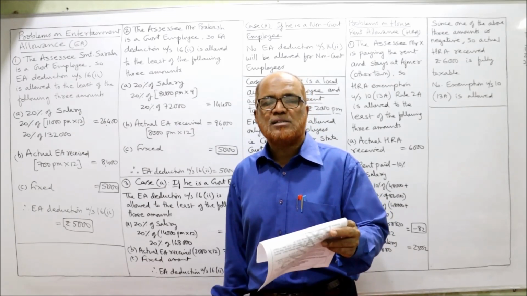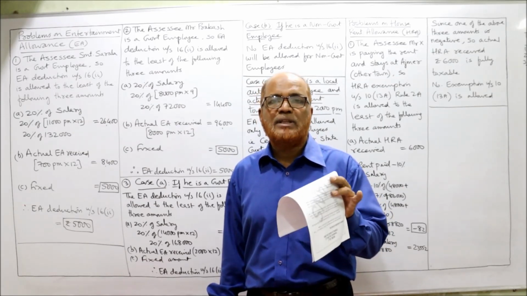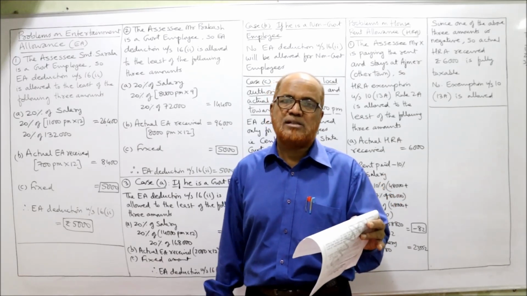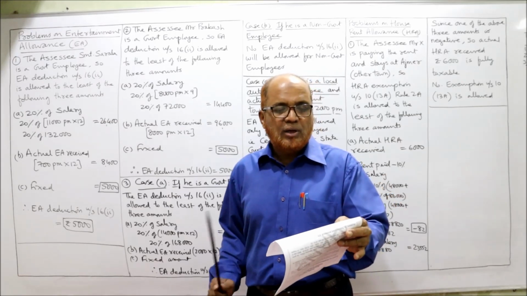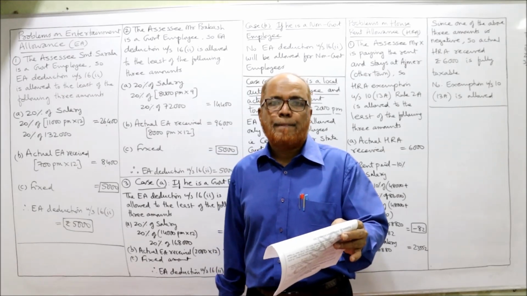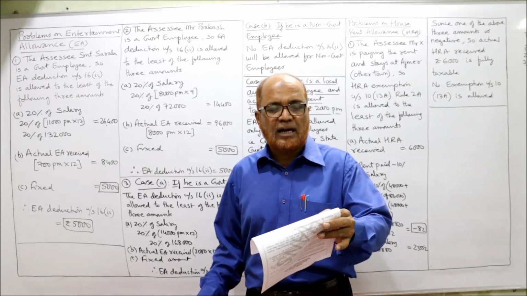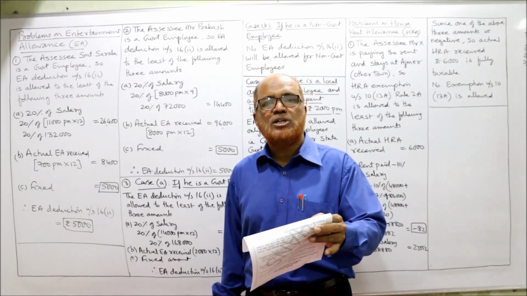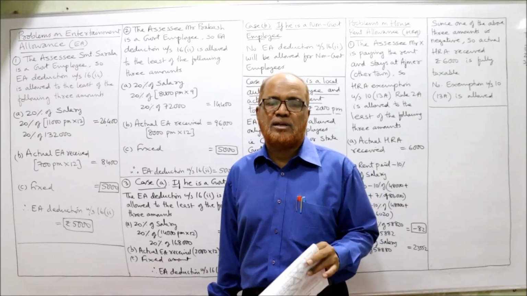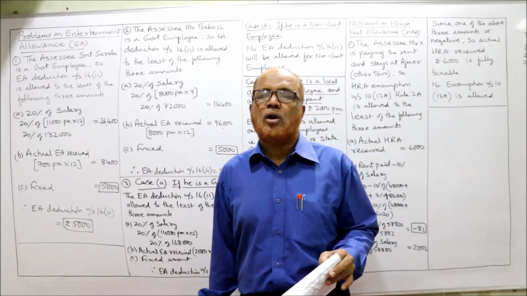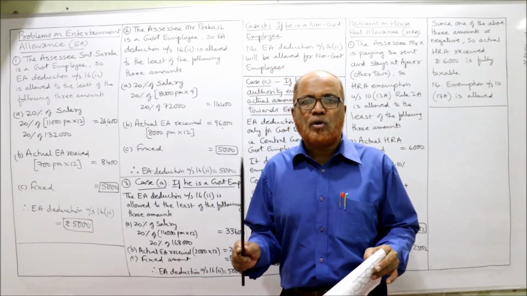In this problem, it is simply asking you to find out whether deduction under section 16(2) is allowed or not. During the year, he retired. On 31st December 2019, he retired, and on 1st January 2020, he joined a private organization. So for three months, January, February, March, he is a non-government employee.